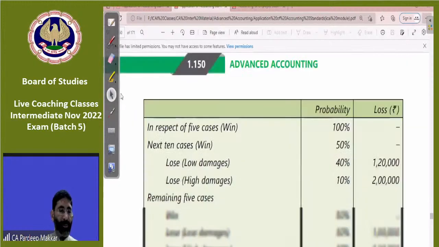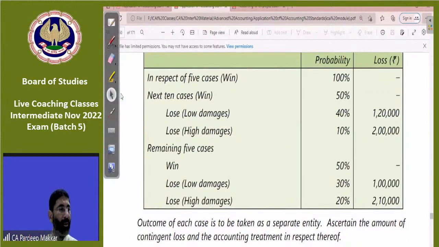If you see here, it is very much clear that 100% chance of loss is not there. Chances of winning of 100% is there, but chances of losing the case is not 100% in the given case. It is only 40% in some cases and 10% in some cases, 30% in some cases and 20% in some cases. So in this case, no provisioning is possible.